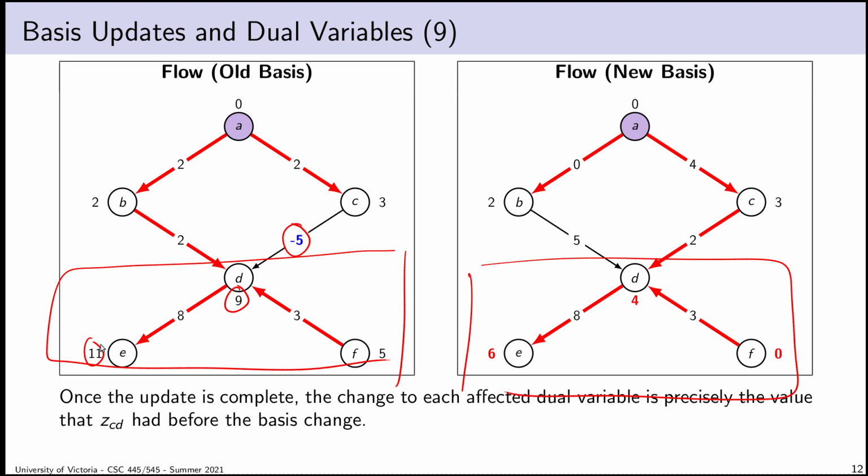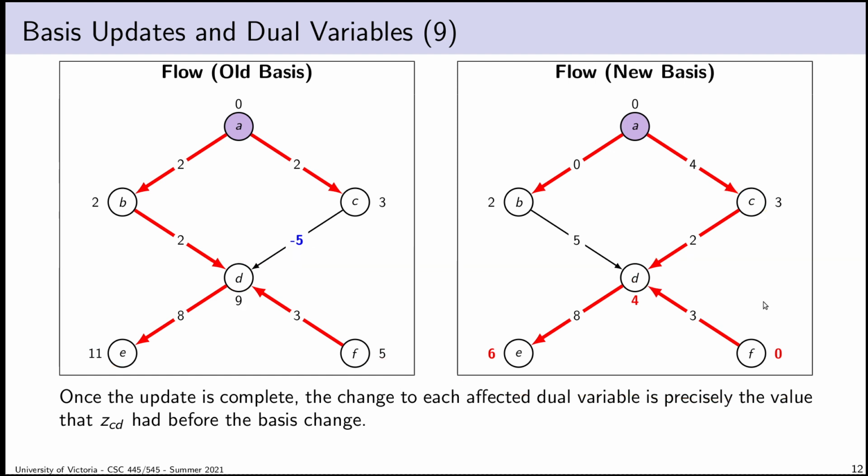Now, if you go look at the equations for the dual LP, it becomes clear why this is the case. It's basically because the update to vertex D definitely involves this entering arc, and the entering arc has a cost that's 5 lower. The update for every other vertex below D in the component C1 is going to piggyback on the change to D. Nothing else has changed inside of C1. So whatever change applies to D is going to propagate through the remainder of C1. And so that's one reason why maybe it's a little bit intuitive that the adjustment I'm applying to every vertex is the same, because I've only made one modification to my basis. And it turns out the adjustment that I perform will equal the magnitude of this dual slack variable.